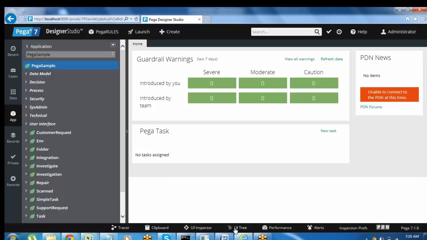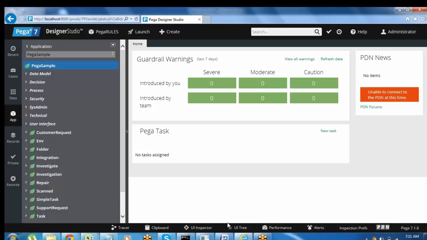And UI Tree means it will show the total structure of your application. Okay, so I'll tell you all these things, I'll show it later. And Performance means it is a performance tool which is used by the quality team, normally developers will not use it. They will analyze the performance or run the reports every week or month. And Alerts means any error messages or any alerts we can see in the Alerts option. Inspector is also similar to the performance tool only.